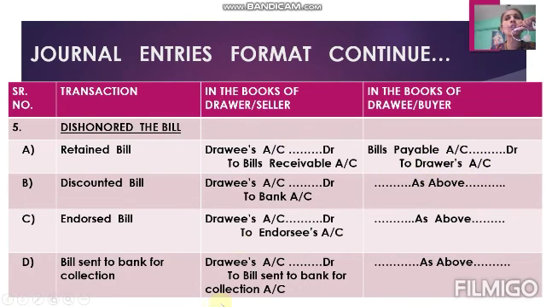This means he doesn't know any other person, bank, endorsee or anyone else. He knows he is concerned with the drawer only. That's why in his books, bills payable account debit to drawer's account. Only one entry is there. That's why I wrote here 'as above' in all the rest three cases.